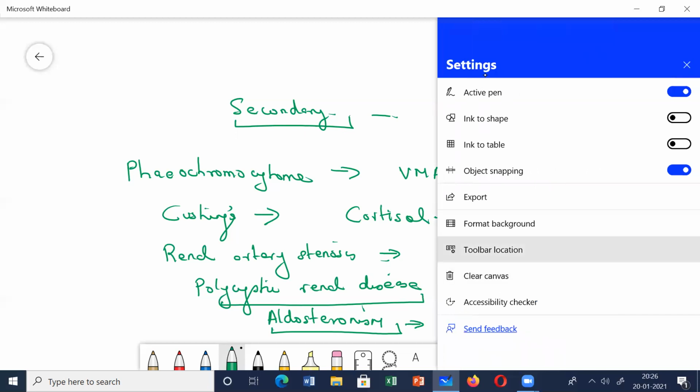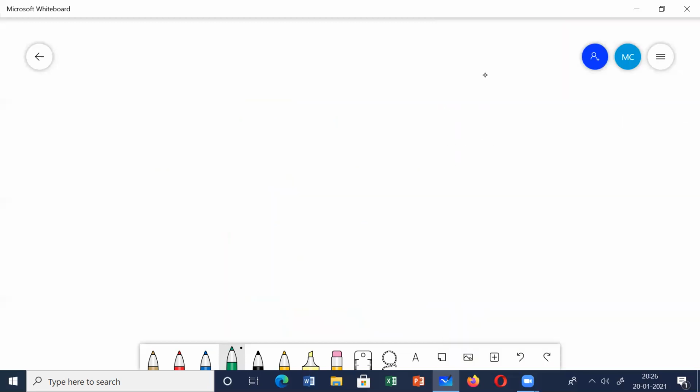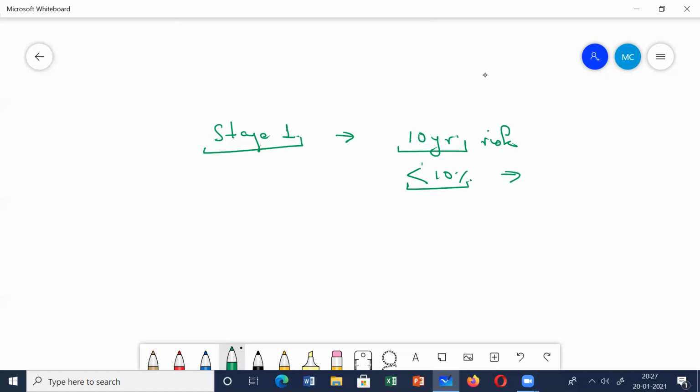Next, come to the treatment. What is the treatment you are going to initiate in the patients? Usually for patients with grade 1, stage 1 hypertension, if they don't have diabetes, first we calculate the 10-year risk of cardiovascular disease. If this risk is less than 10%, we usually don't start the patient immediately on drugs. We start the patient on lifestyle modifications for a period of at least 3 to 6 months. If there is still no improvement, then we can start the patient on antihypertensive drugs.